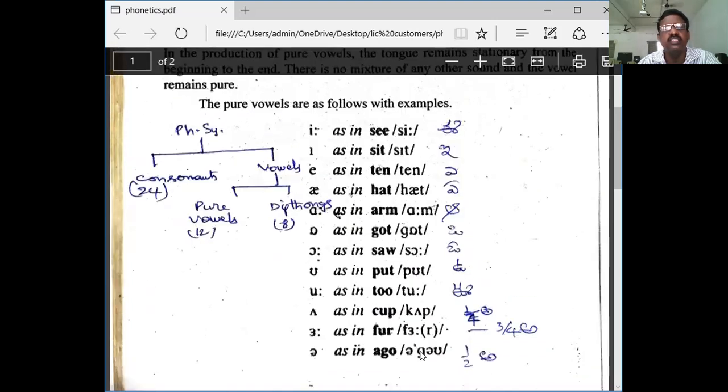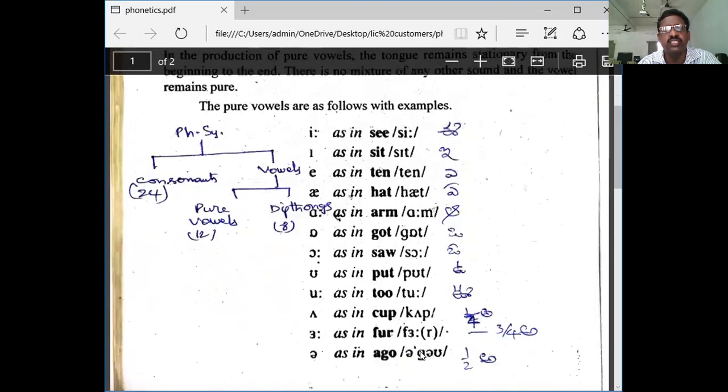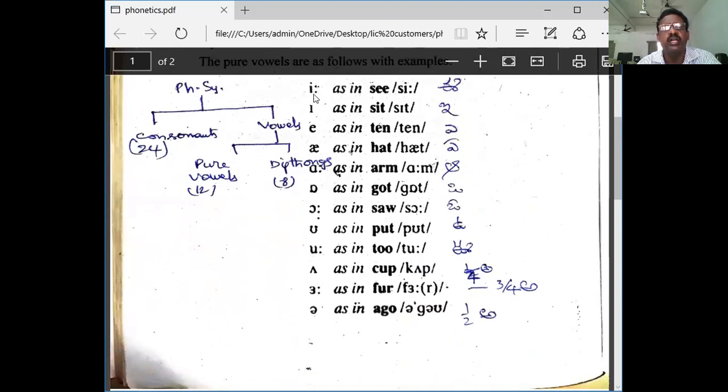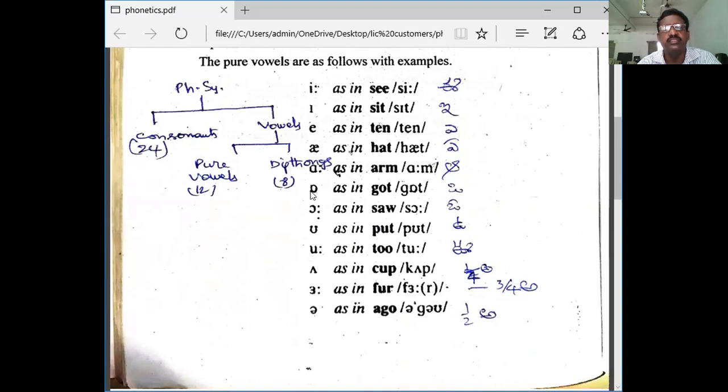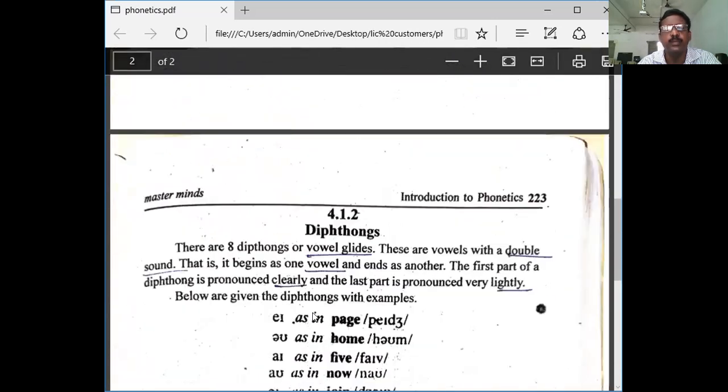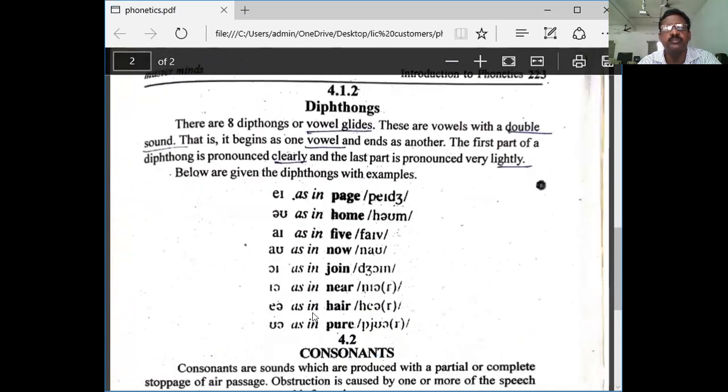These are the 12 sounds. 1, 2, 3, 4, 5, 6, 7, 8, 9, 10, 11, 12 sounds. Next, now let you know about the diphthongs.